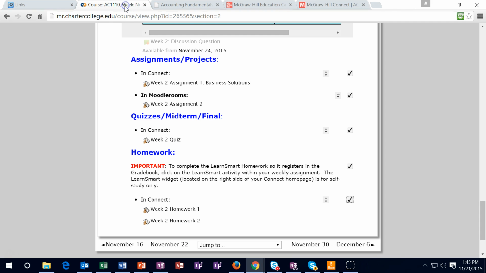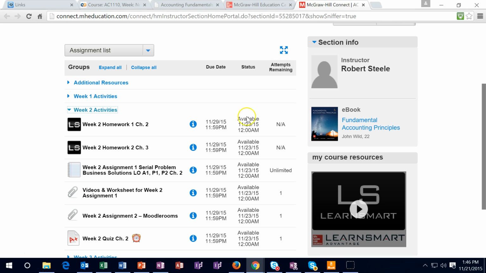Going back to Moodle Rooms, once you do that, you check this off, done that. Then you go to the quiz, of course, and the quiz will be in Connect. Once you do it, you can check it off. Go back to the quiz, take the quiz. Remember, the quiz is due by Sunday. Make sure to take it by Sunday. Unless there's an unusual circumstance, you will not be able to make it up. If there is an unusual circumstance, let me know by email. I'll take it on a case-by-case basis to open that. Otherwise, make sure to do this by Sunday.